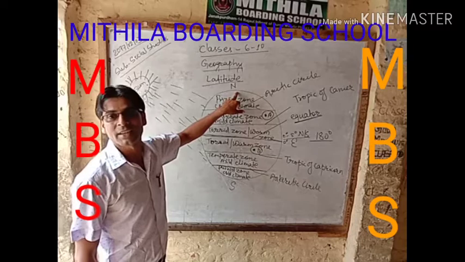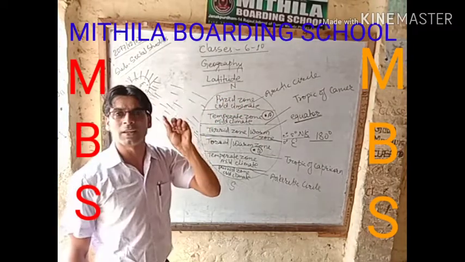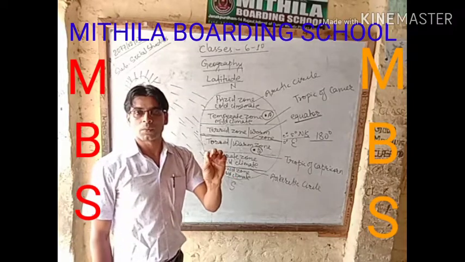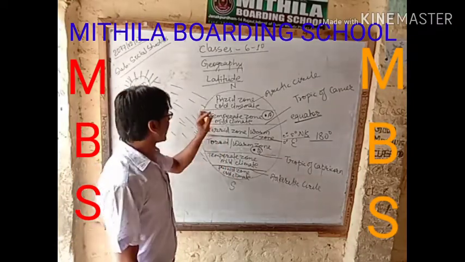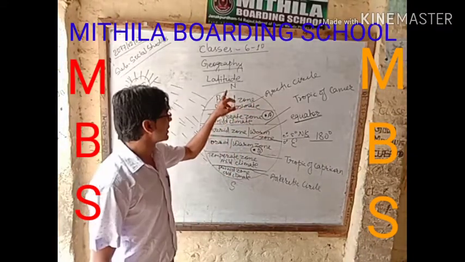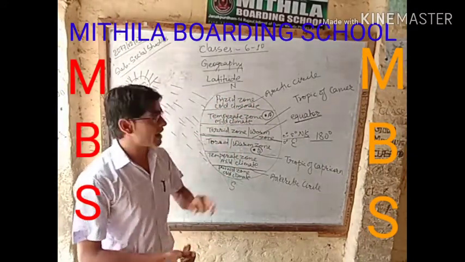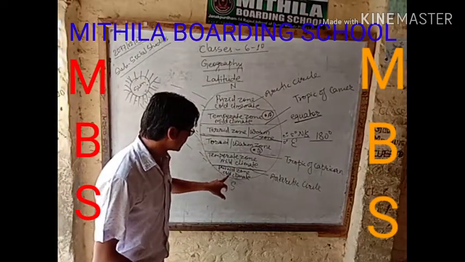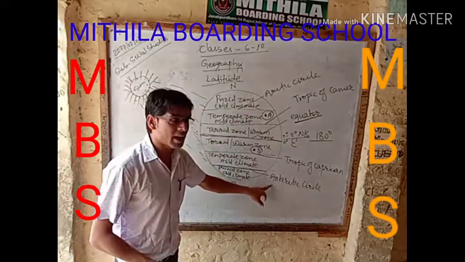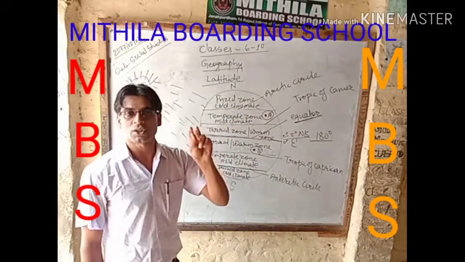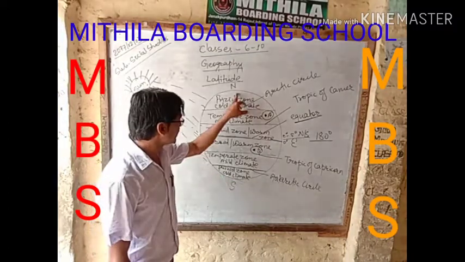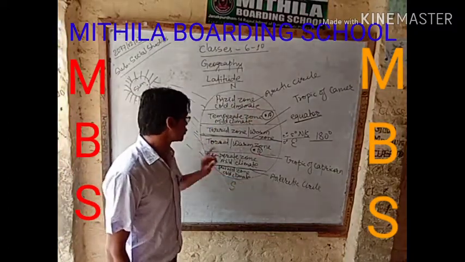When we reach the north, the sun rays reach there only for a very short time, for only 2-3 months in the year, that is in the frigid zone. Same is in the frigid zone in the Antarctic circle. In the Arctic circle and Antarctic circle, sun rays reach only for 2-3 months. That's why these places are in the frigid zone.